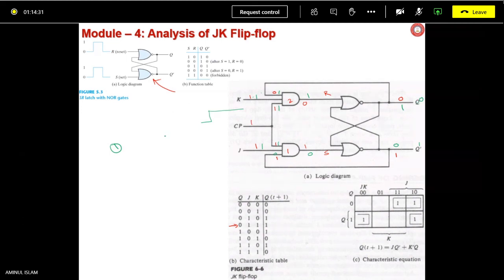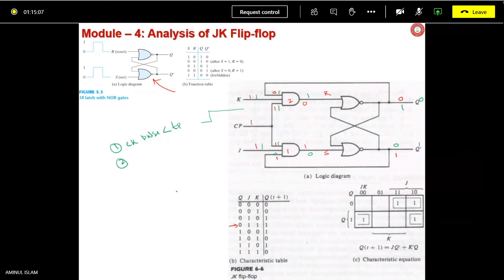So the clock pulse should be less than TP. But that is difficult in today's MOSFET based circuits, which are very fast. Propagation delay is very small, so this will be quite impossible.